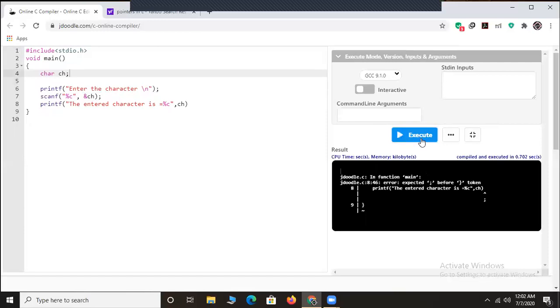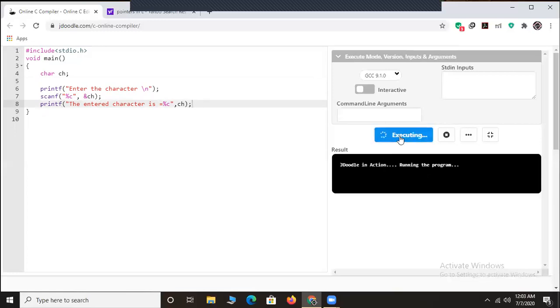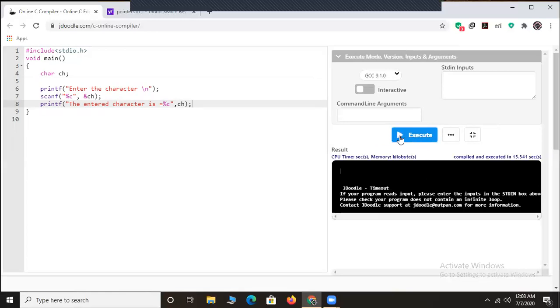Oh, just a minute, friends, it's showing some error. Oh, I just missed the semicolon here. I'll add this semicolon and try to run the program, see what happens. Sorry for the delay, it is taking some time to execute the program. So friends, now you can clearly observe here.